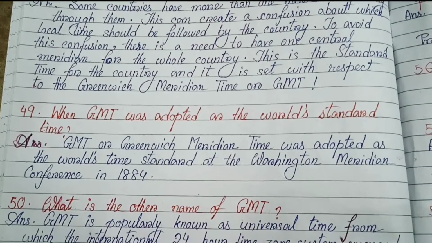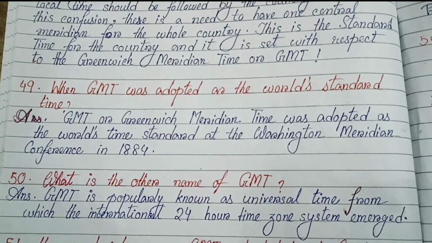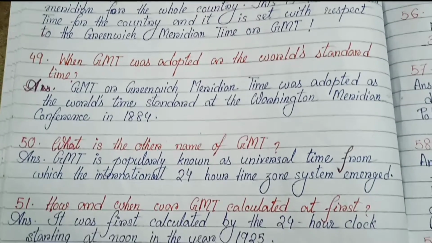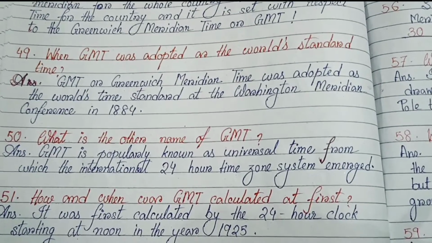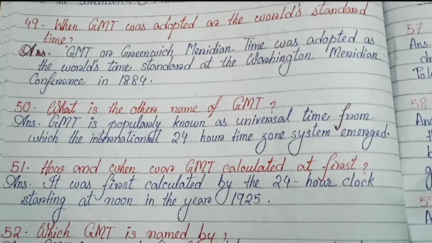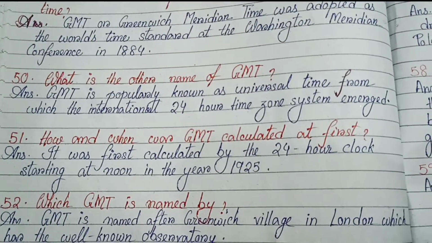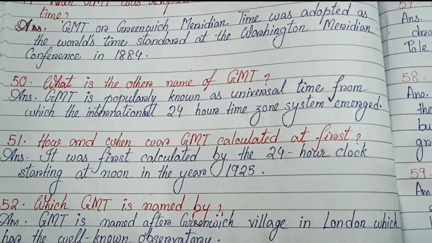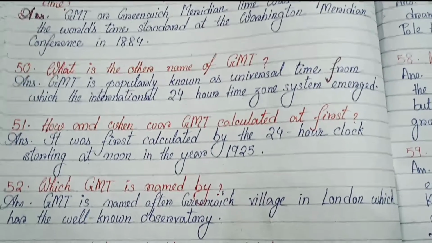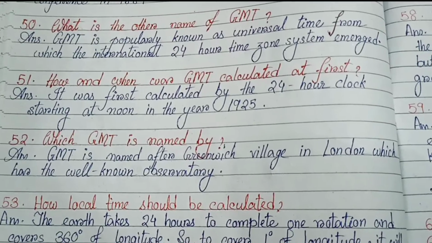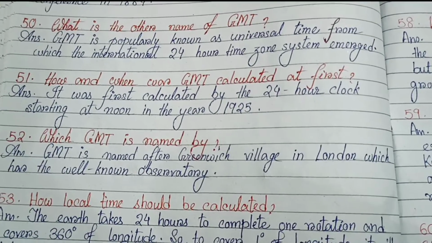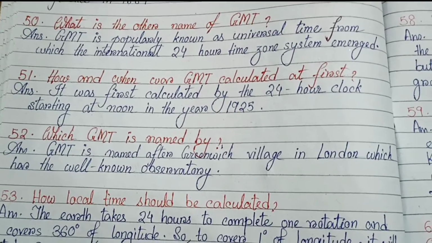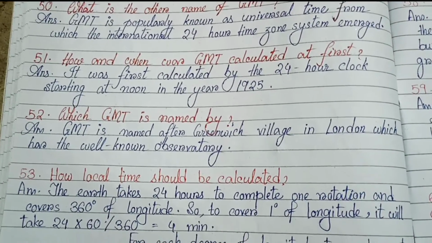GMT. Number 49. When was GMT adopted as a world standard time? GMT or Greenwich Meridian Time was adopted as the world's time standard at the Washington Meridian Conference in 1884. 50. What is the other name of GMT? GMT is popularly known as Universal Time, from which the International 24 Hours Time Zone system emerged. Number 51. How and when was GMT calculated? At first, it was calculated by the 24 hours clock starting at noon in the year 1925.